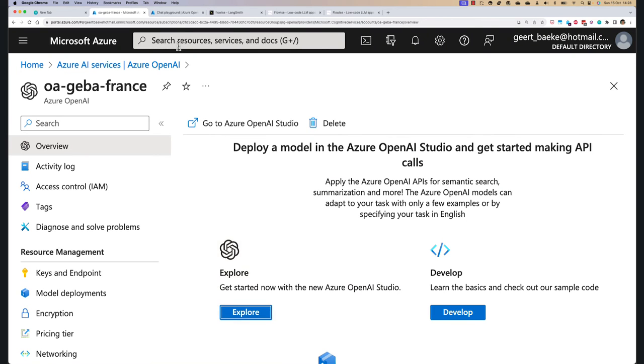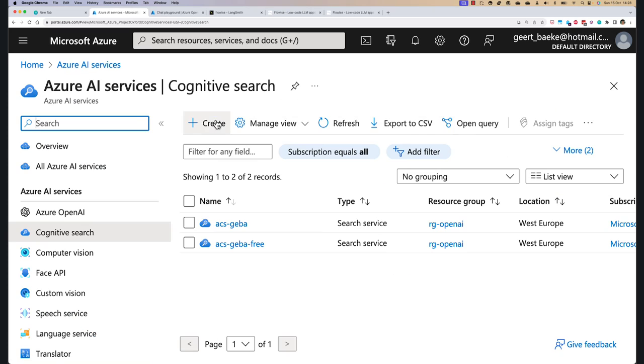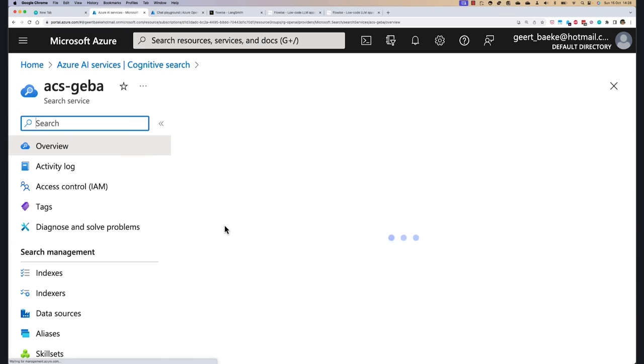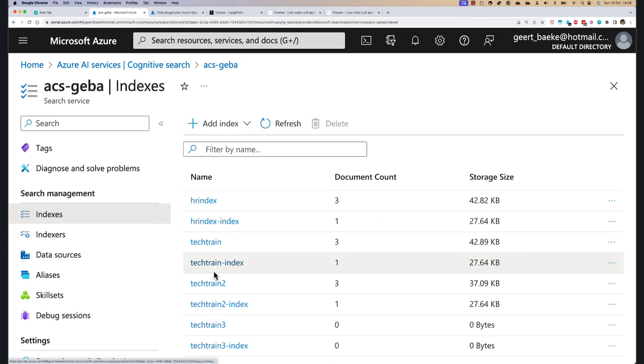Now, let me go to my Azure Cognitive Search resources. So here I have mine, the one I'm using, ACS Geba. And what you'll see here is that there are several indexes. I have several indexes already, as you can see, from trying out a couple of things. In my case, I have HR index and TechTrain 2. And now we're busy with the TechTrain 3 index.